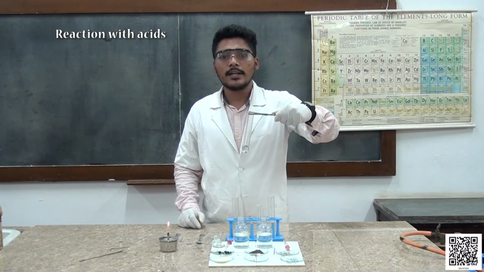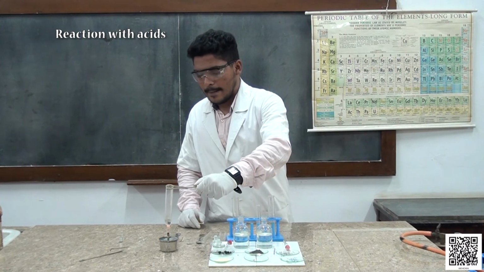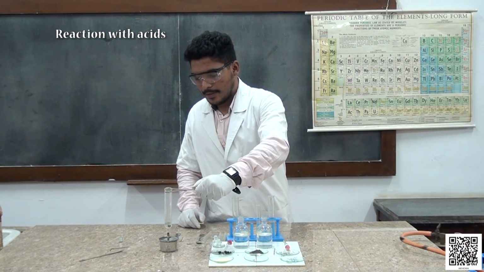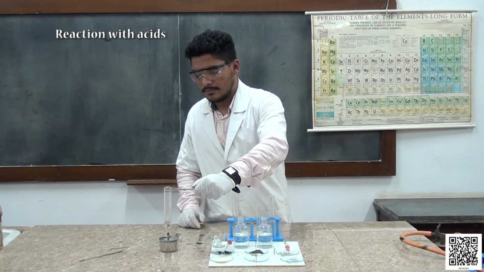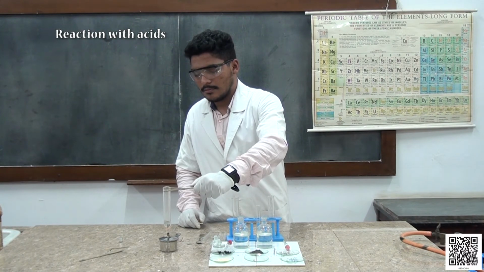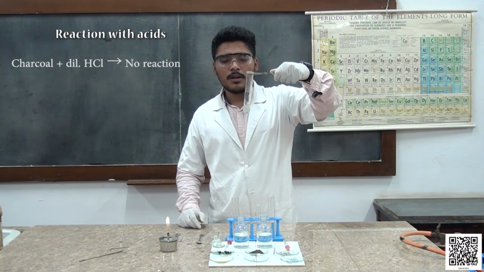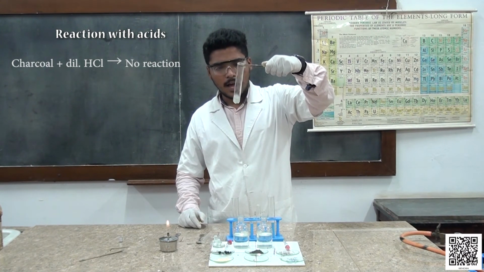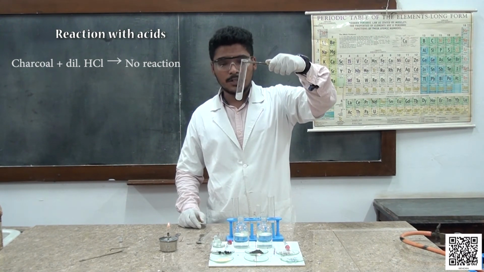So let us heat and observe. There is no evolution of effervescence and no visible change in this mixture.